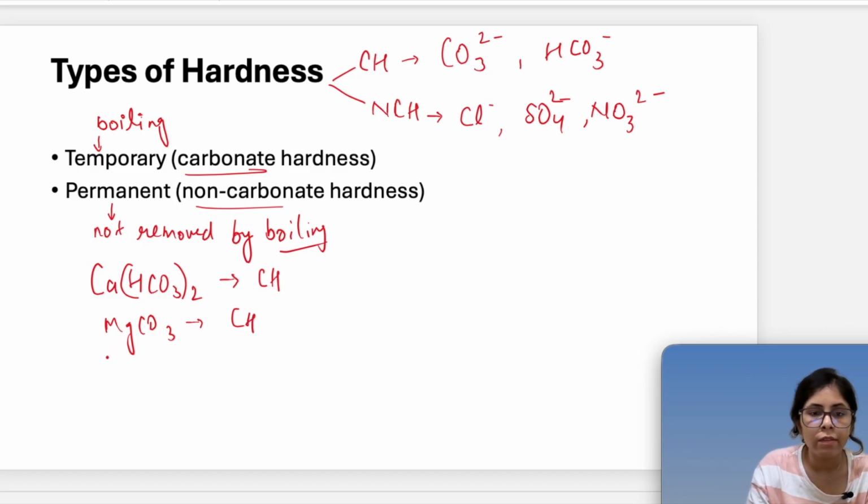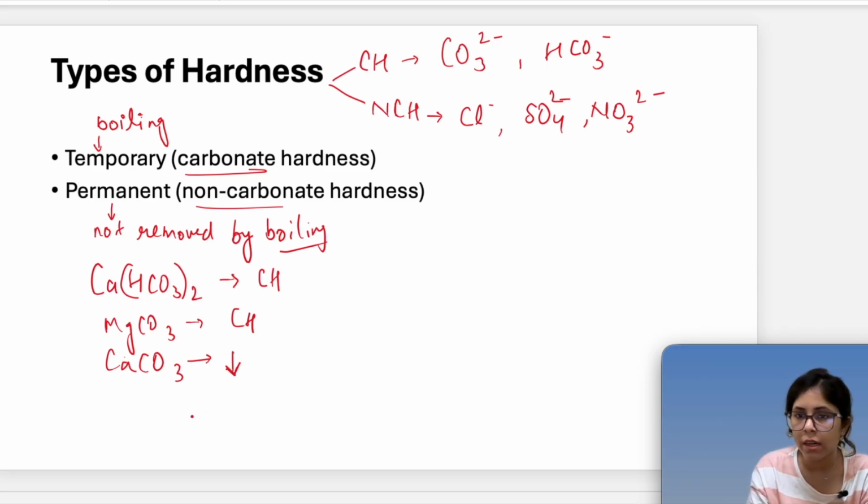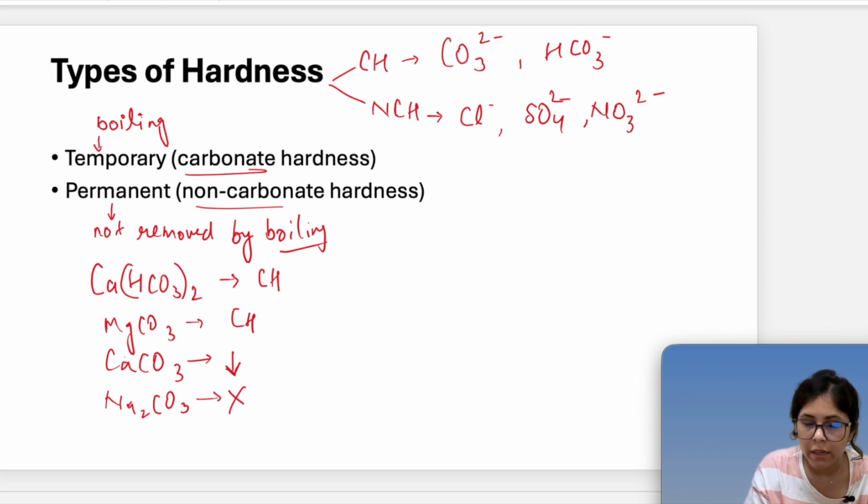And then we have CaCO3. This will not create any kind of hardness because it precipitates and settles down. And then we have Na2CO3. Will it create hardness? No. Why? Because Na is a monovalent cation, a univalent cation, so this will not create any kind of hardness. This thing we need to understand.